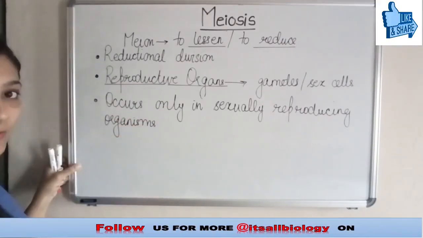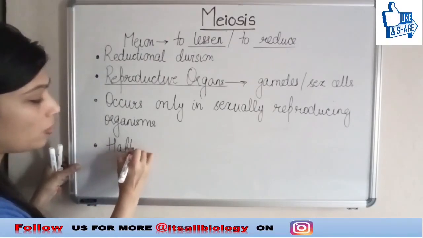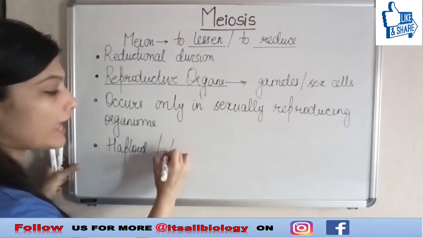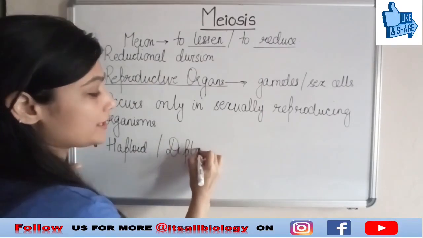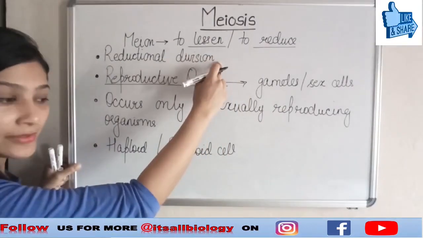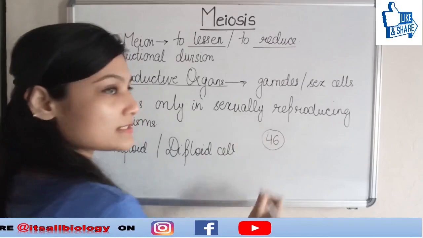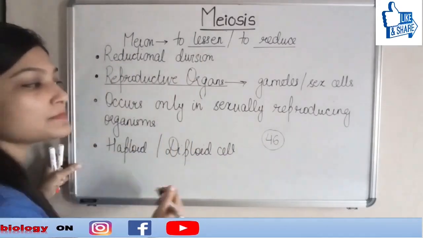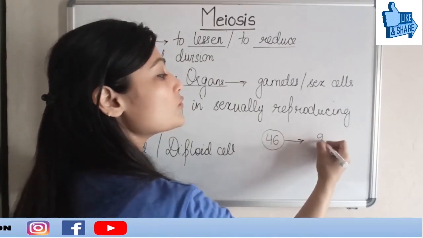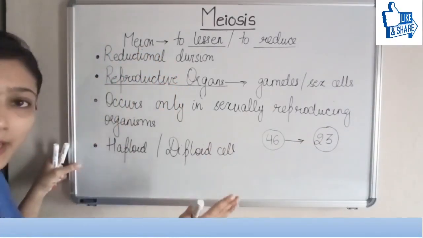Another thing we have to learn here is the meaning of haploid and diploid cell. As I told you, suppose a cell has 46 chromosomes; after meiosis the number of chromosomes gets reduced to 23. That is, they get halved.